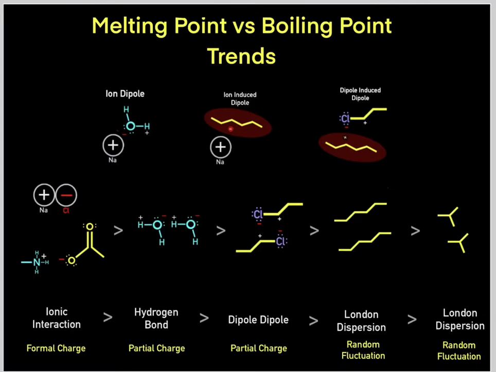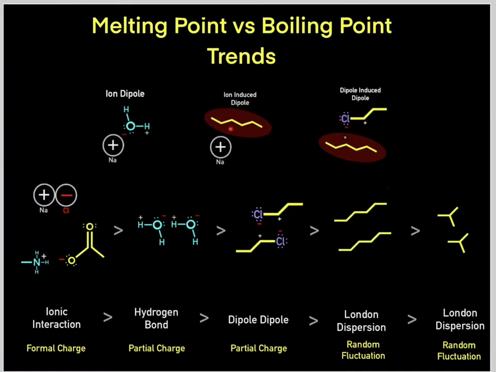For example, let's say we have this sodium with this formal charge of +1 and this oxygen with this partial charge of -1. We can form a Coulombic interaction, this ion-dipole interaction. Also, let's imagine we have the sodium with this formal charge of +1. It can induce a temporary negative charge. So this would be an ion-induced dipole interaction. And also we can have this chlorine with this partial negative charge induce a partial positive charge. So this would be a dipole induced dipole.